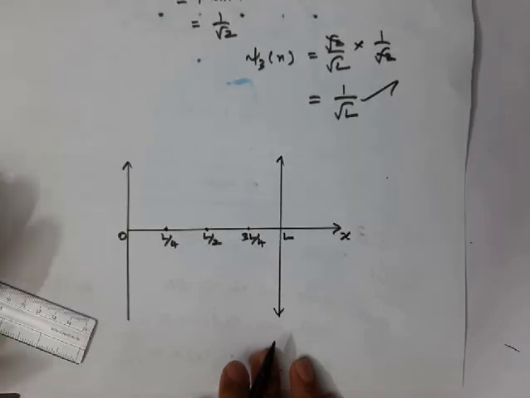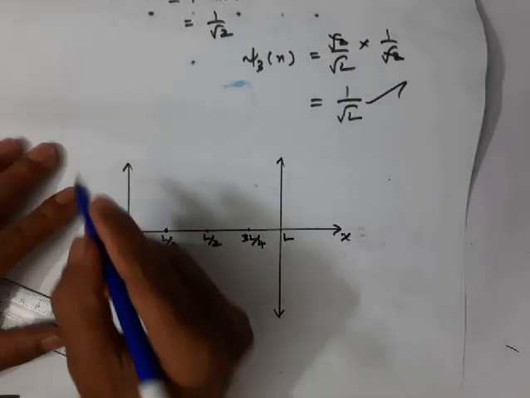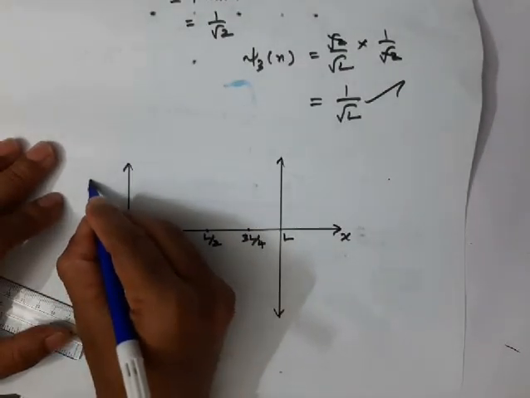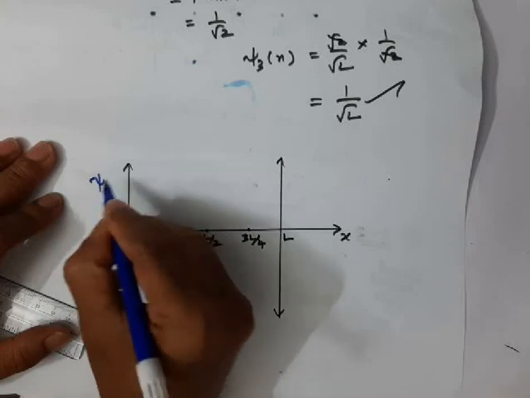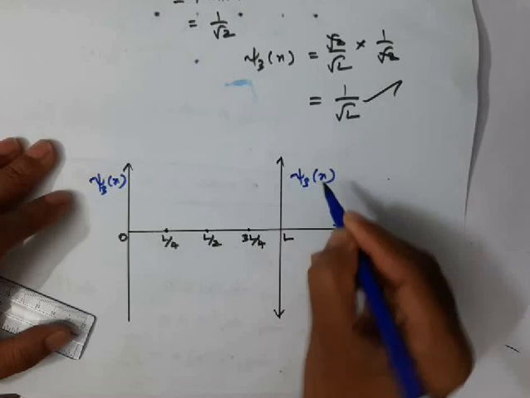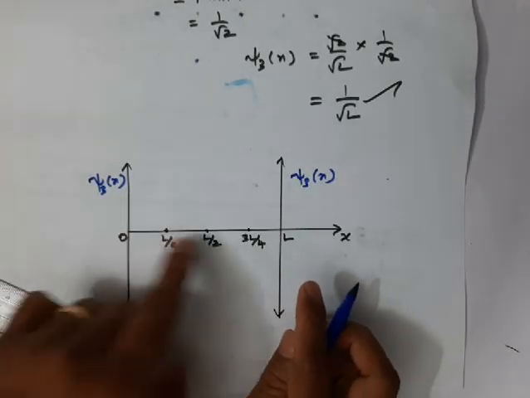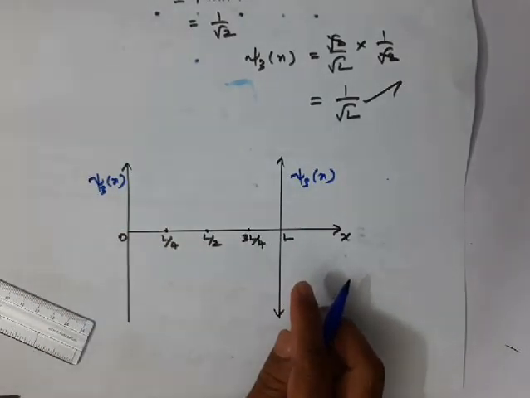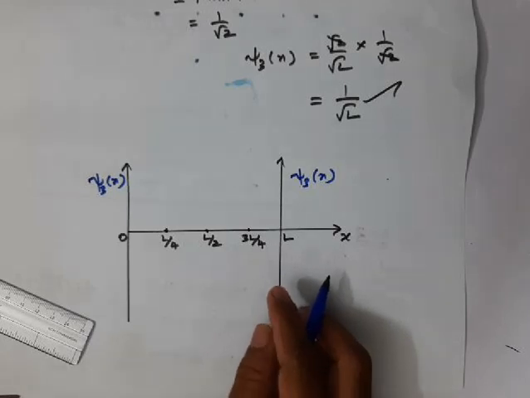Now I am going to plot on the y-axis the value psi 3 of x. So I am going to plot psi 3 of x on the y-axis and x values on the x-axis. So what will be the nature of the plot?